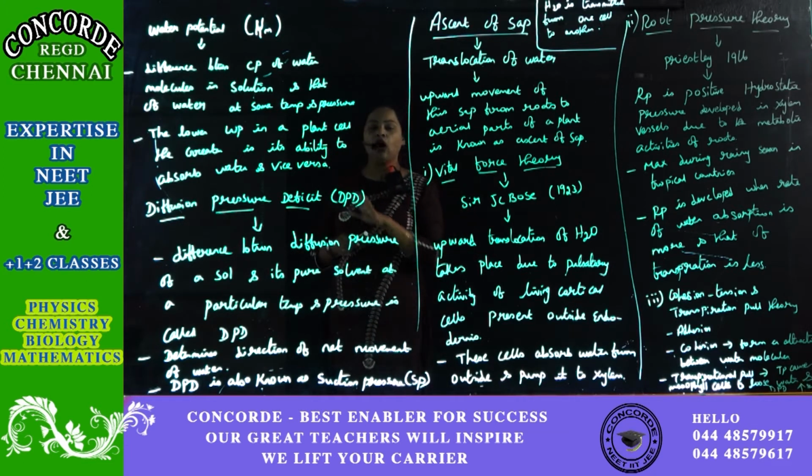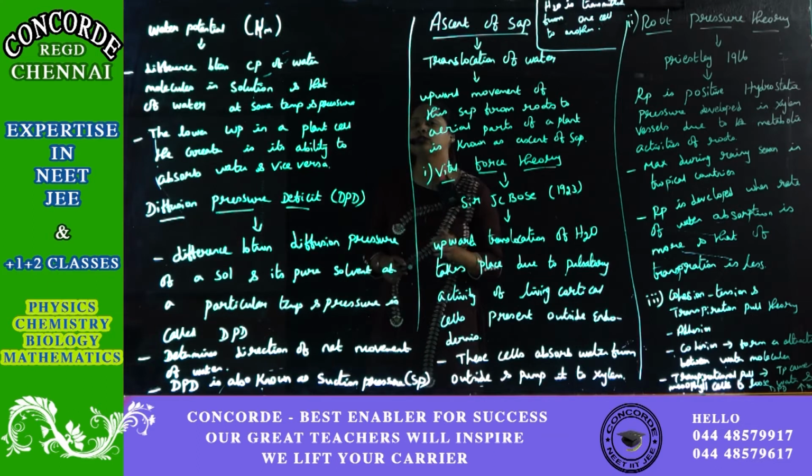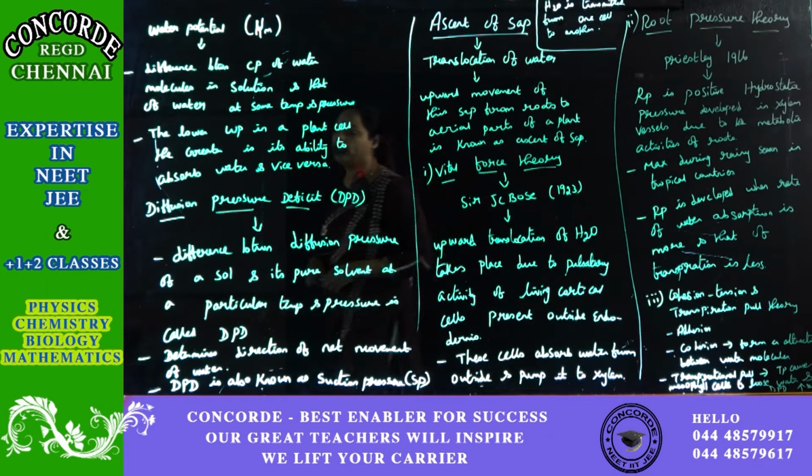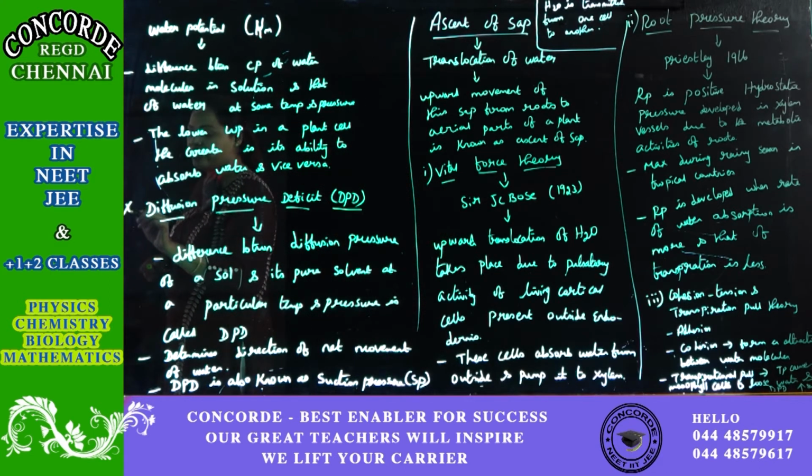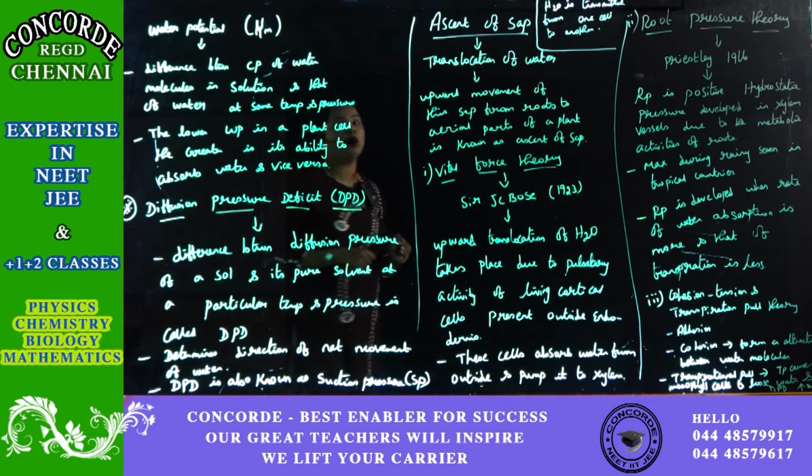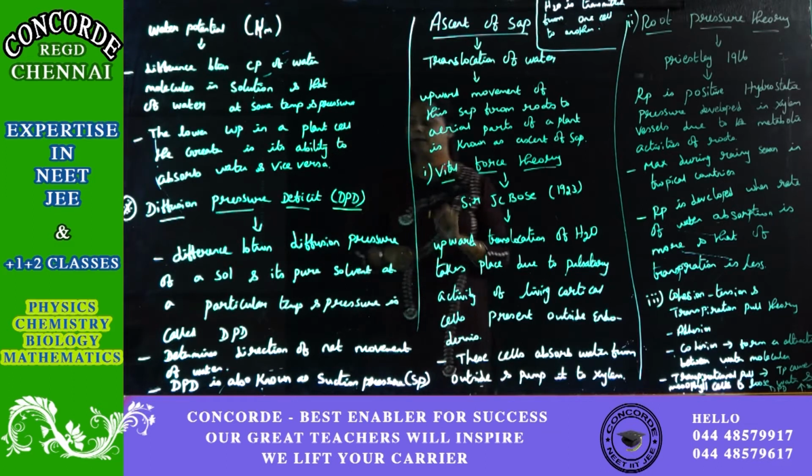While all this is happening, there is one more important function in plant water potential, which is diffusion pressure deficit. In short, you can call it DPD, diffusion pressure deficit. And this is a very important point when we talk about transport in plants.